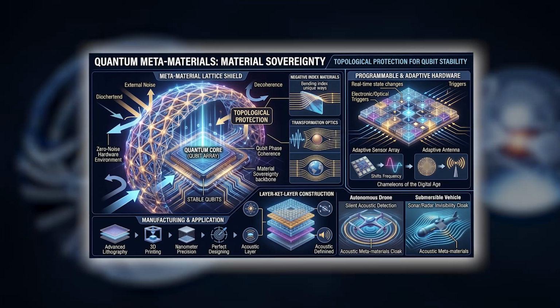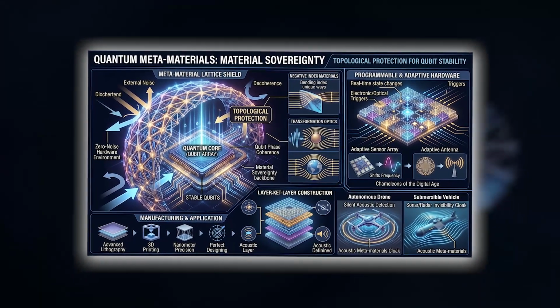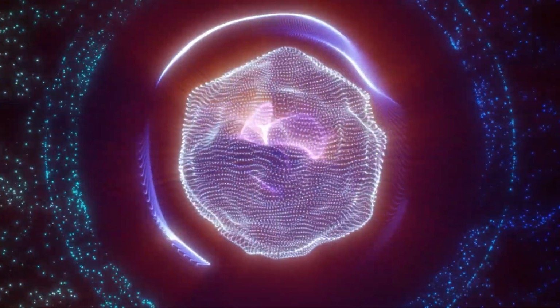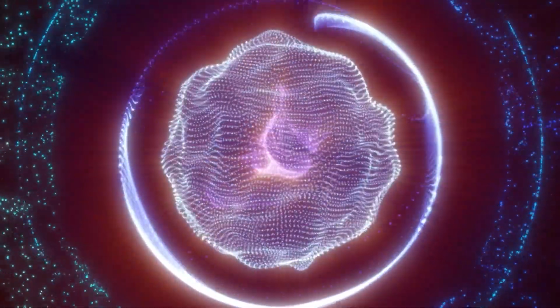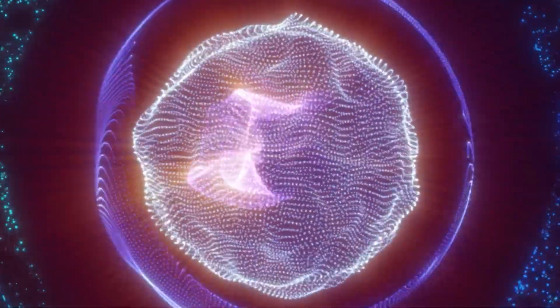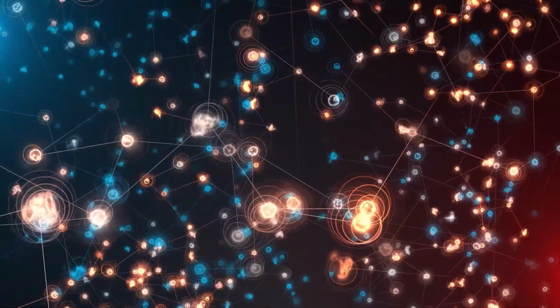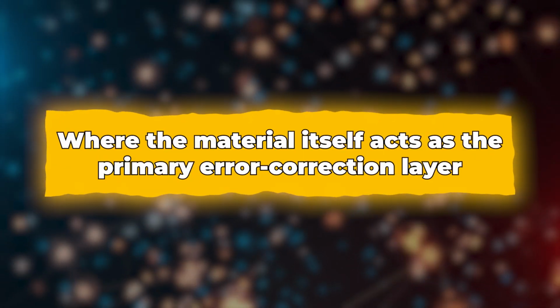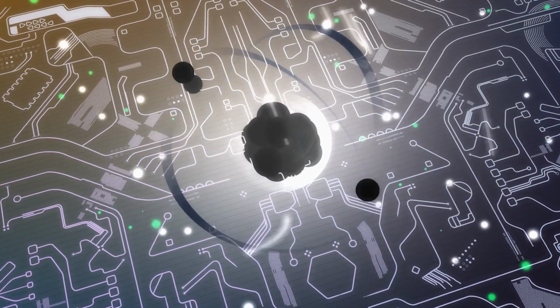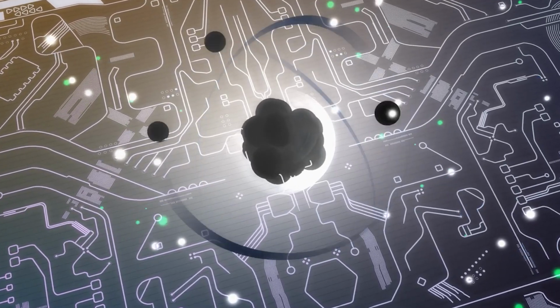In the context of quantum processors, metamaterials provide the topological protection needed to keep qubits stable. By surrounding a quantum core with a metamaterial lattice, we can shield it from external noise and decoherence with near-perfect efficiency. We are moving toward a zero-noise hardware environment, where the material itself acts as the primary error correction layer. This shielding is non-negotiable for high-fidelity operations in the field.